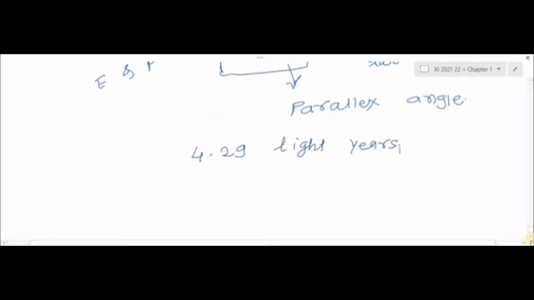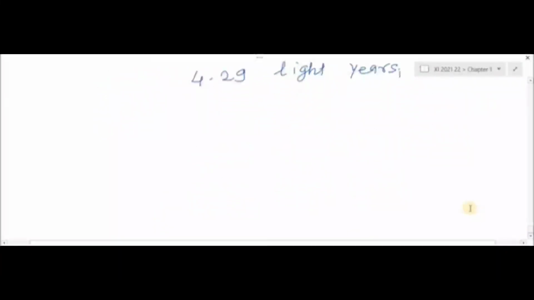Now this is the distance between Earth and planet. But by using the same method, we can measure the size of the planet also. So next I take the measurement of the size of the planet.